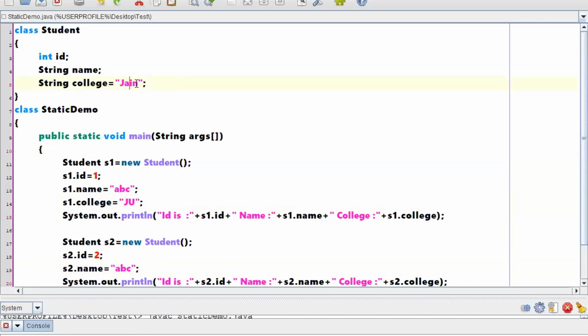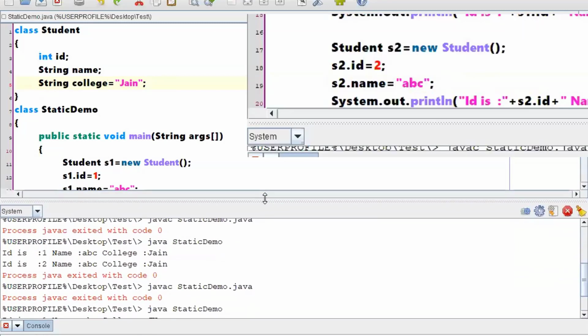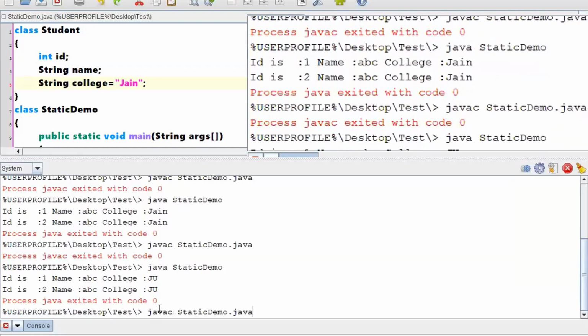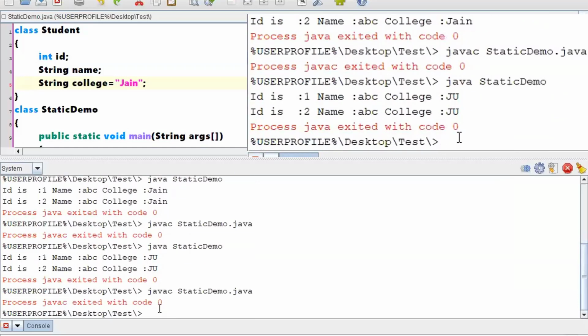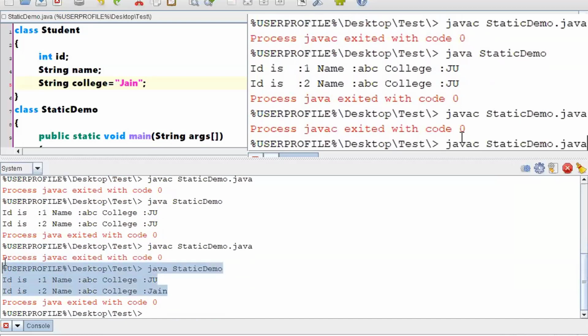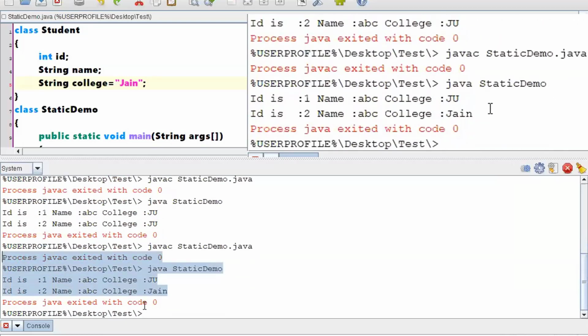If I remove this static and I execute my program, you need to get two different values. So what are those two different values? First time it has to show you JU, and the next time it has to show you chain. Showing this is possible just because now you have two different copies of that particular instance variable.